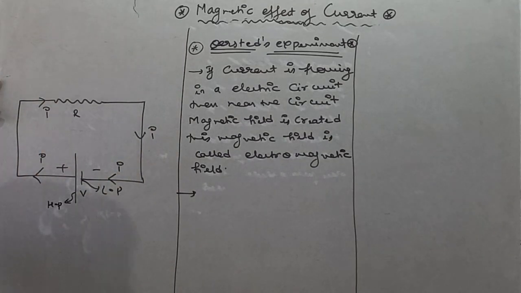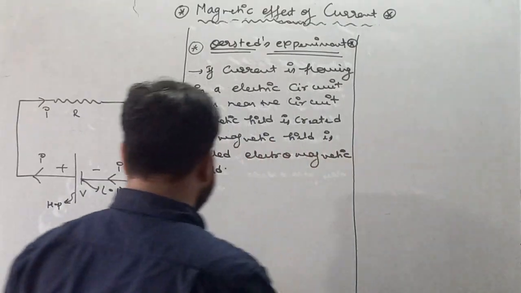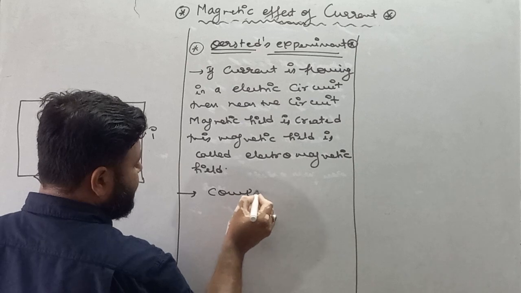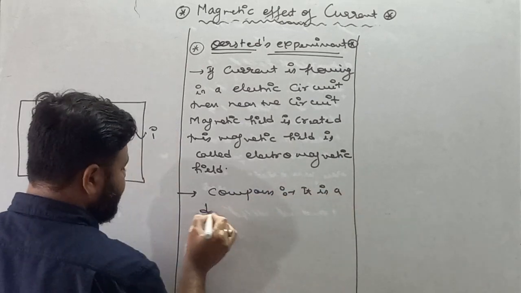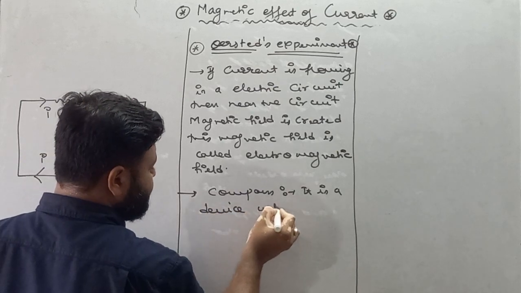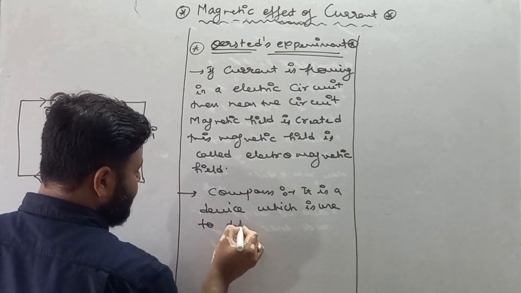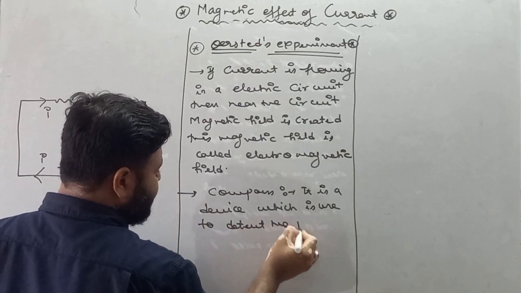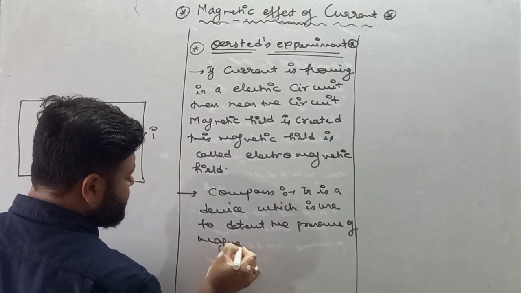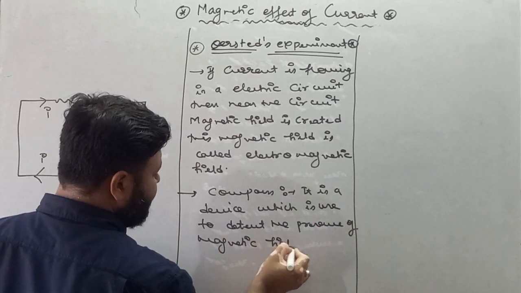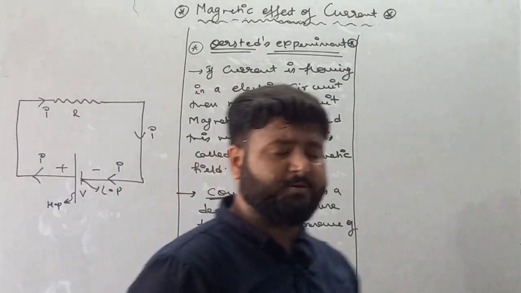Oersted took an instrument called a compass. A compass is a device which is used to detect the presence of magnetic field.